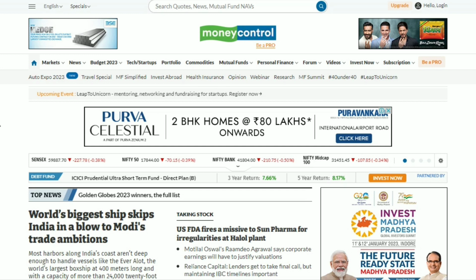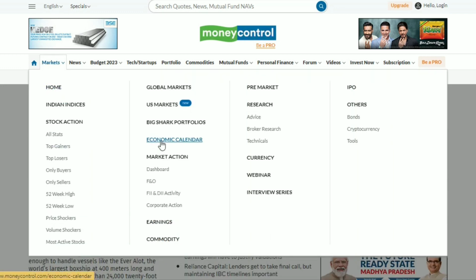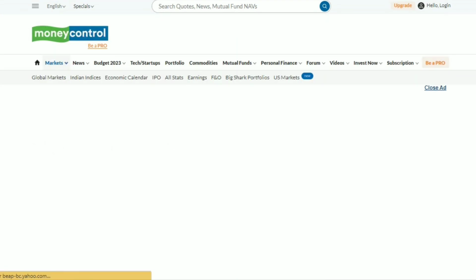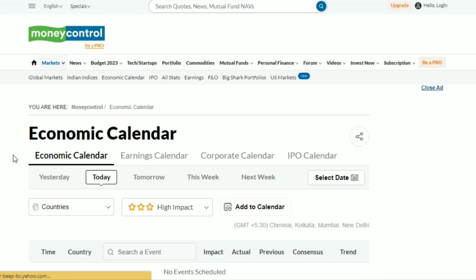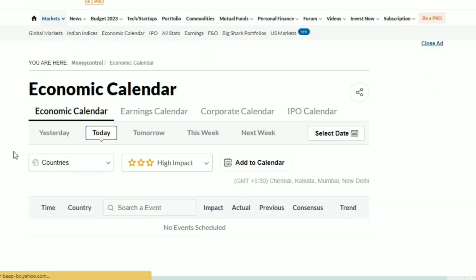Now let's understand the topic. For going to the events calendar, if you are on the home page, you need to click Markets, and here we can find the economic calendar. If you click that, we have four different types of calendars. One is the economic calendar, second is the earnings calendar, third is the corporate calendar, and the final one is the IPO calendar. And the economic calendar will represent the economic events of a particular country which will impact the global share